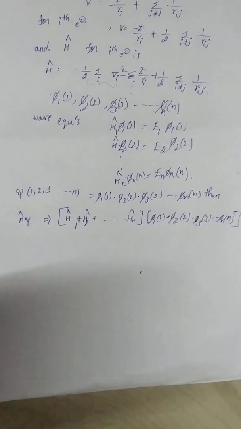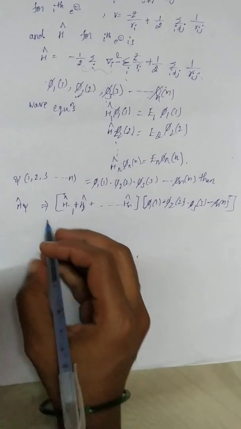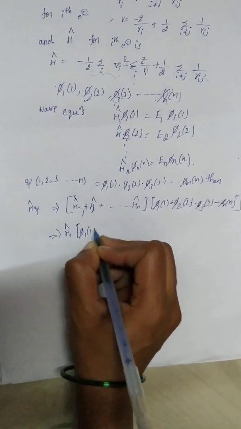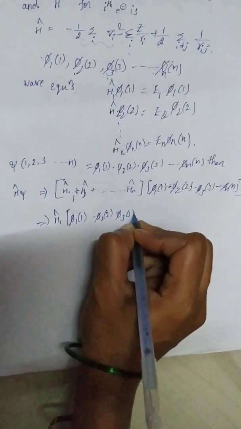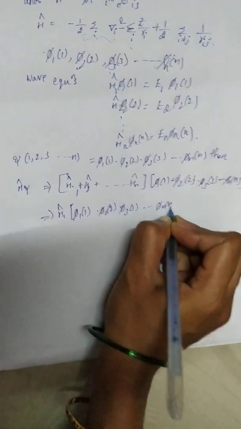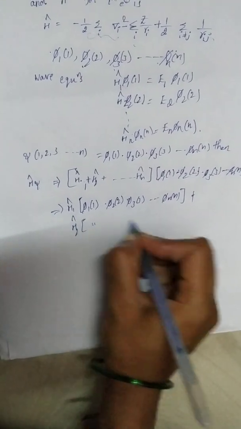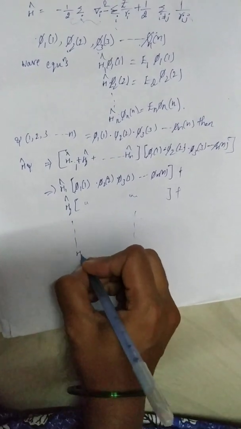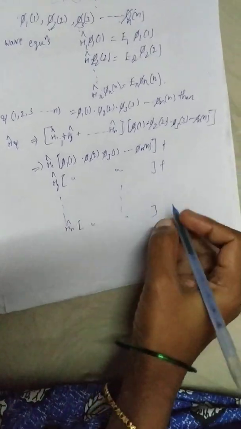So now multiply: H1 cap into the total function, H2 cap into the total function. This implies H1 cap into phi 1 of 1, phi 2 of 2, phi 3 of 3 and so on phi n of n, plus H2 cap into the same wave function, plus and so on, Hn cap into the same wave function.